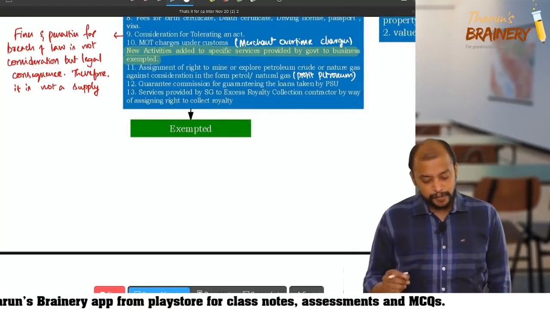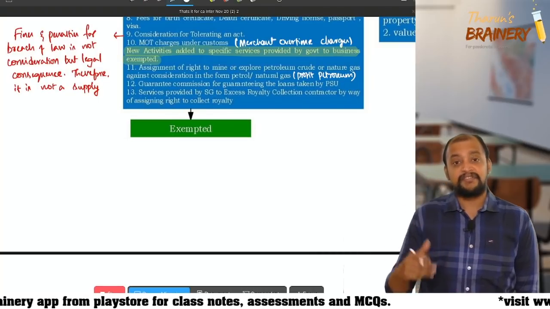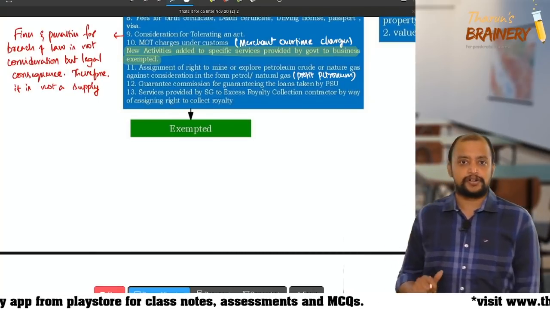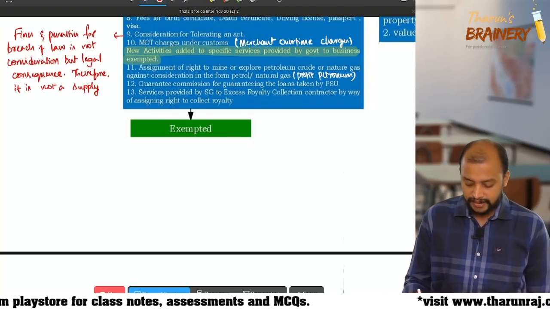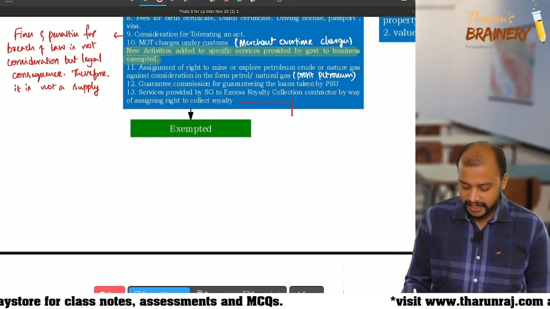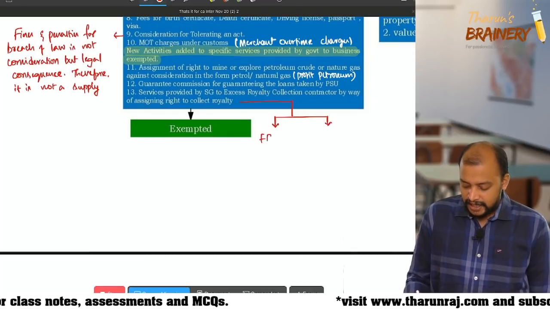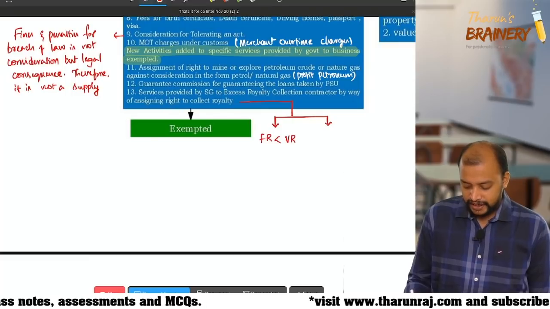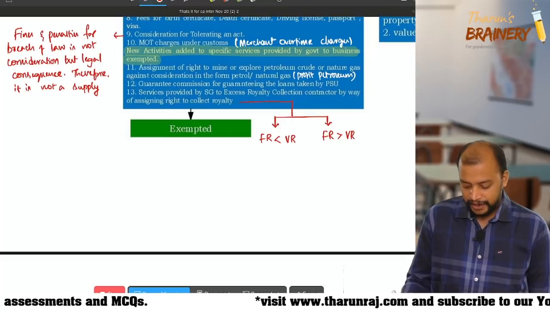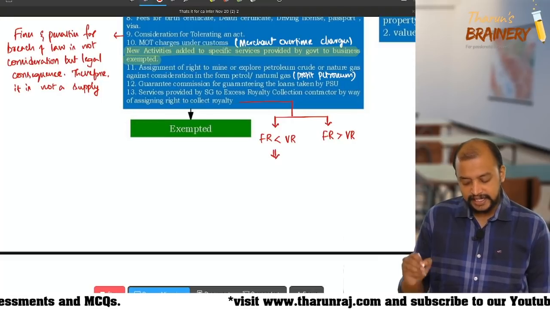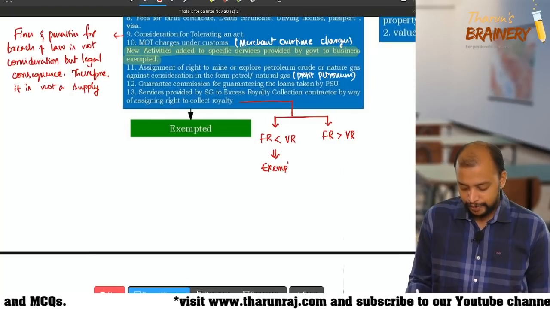So services provided by the state government to the excess royalty collection contractor by way of assigning the right to collect royalty are exempted. To what extent is it exempted? Please listen. If fixed royalty is less than variable royalty, it is fully exempted, no need to pay GST.